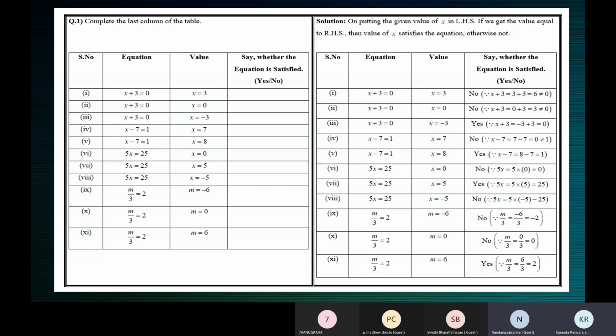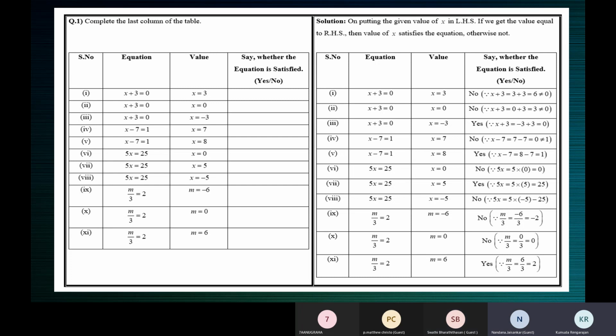You should take up the LHS, right? And in place of m, what should you use? Ma'am, negative 6, divided by 3. Yeah, in place of m, minus 6 divided by 3. What is minus 6 by 3? Ma'am, it's negative 2. It's minus 2. So minus 6 by 3 is minus 2.